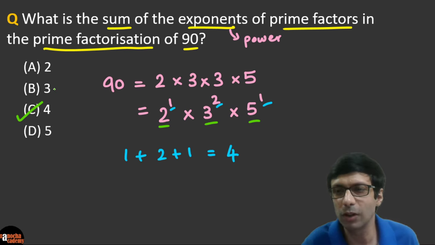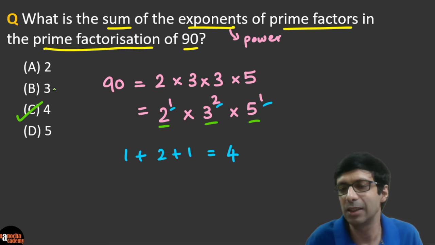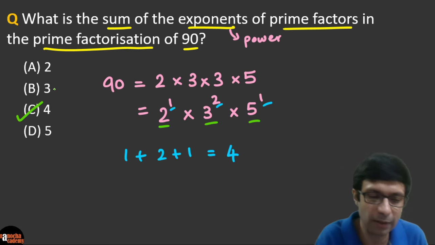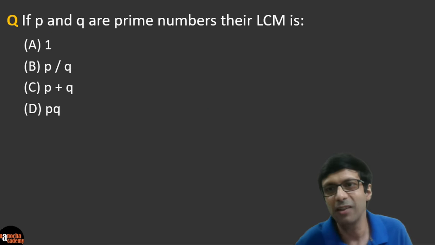So this is how you solve this question. Only the wording is a bit difficult, but actually you can see the question is very easy to solve. It's just a simple prime factorization. Don't look at the factors, only the prime factors, and solve it. Excellent. Now let's look at our next question.